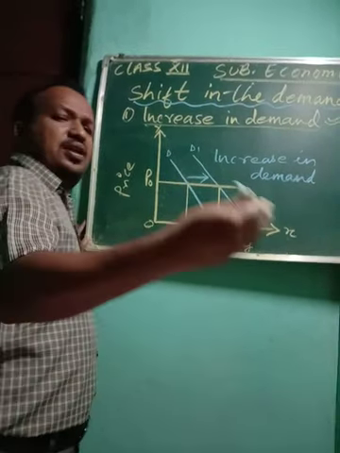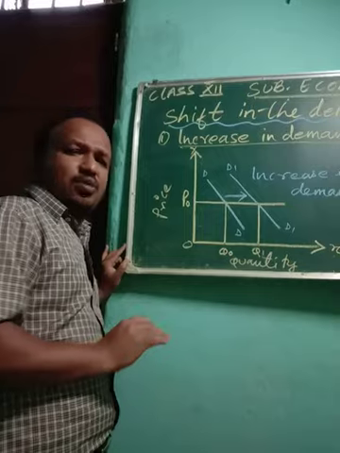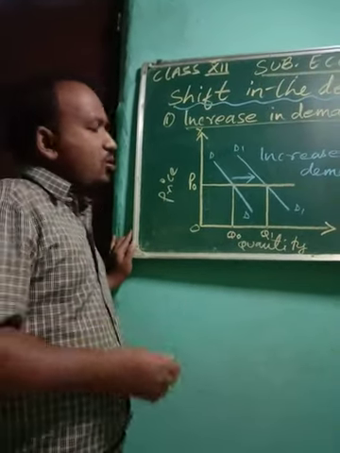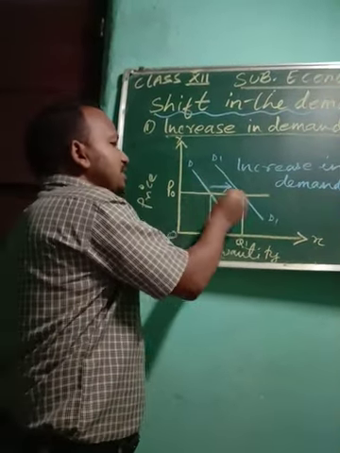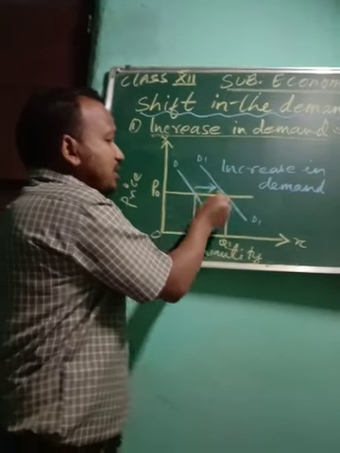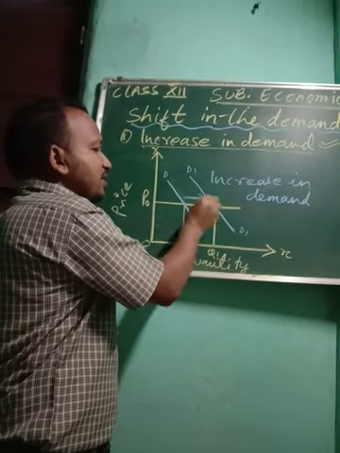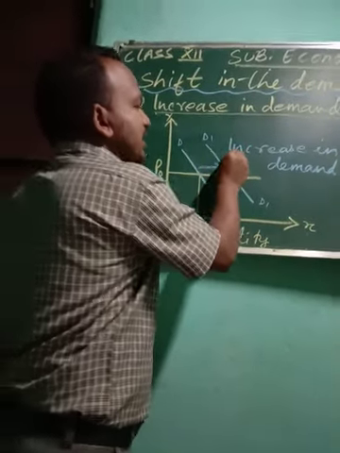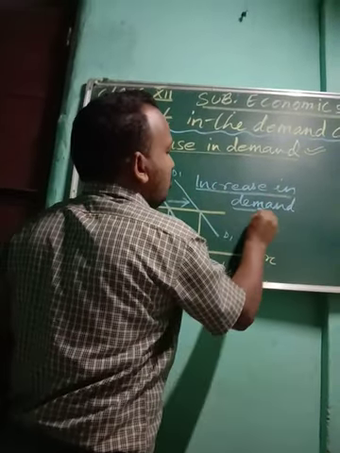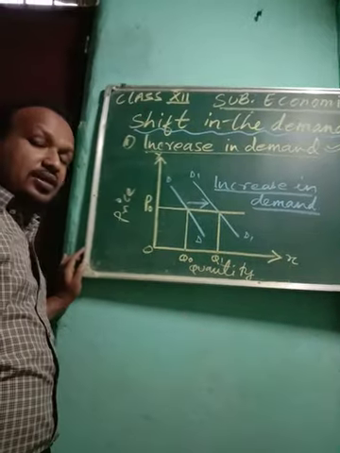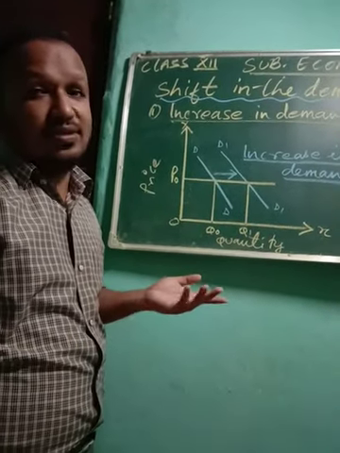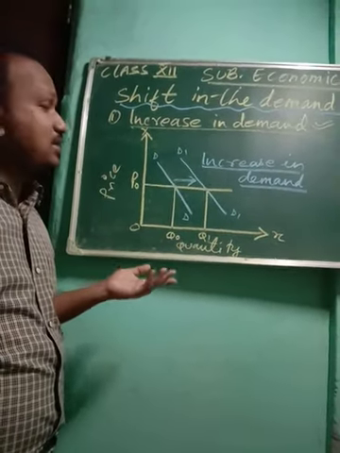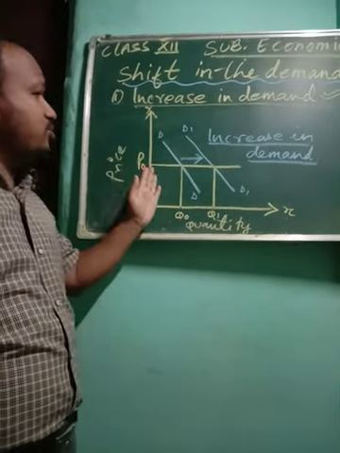Suddenly his income increases. Before, whatever his income was, now his income is more. So what will he do? At the same price, he can demand more. So the curve is shifting from the left to the right. This arrow will indicate that there is increase in your demand. Why increase in demand? Due to other factors, that is, income of the consumer has increased. So this was about increase.